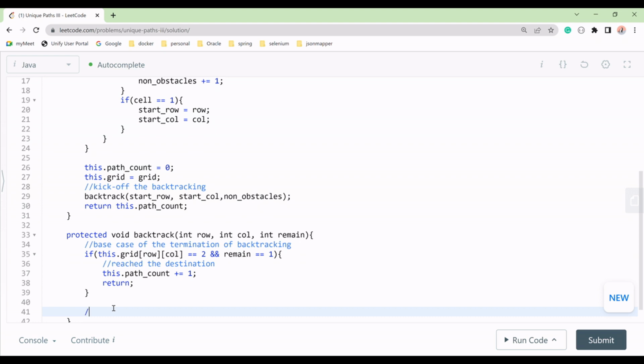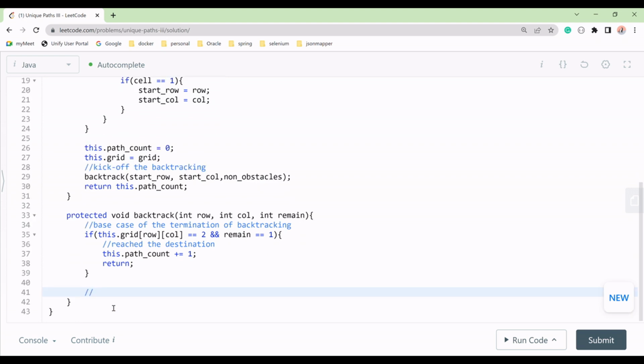Now, the next step. We have done the base case for the termination of the backtracking. Now if that is not the case, we have to mark the square as a visited cell, right?